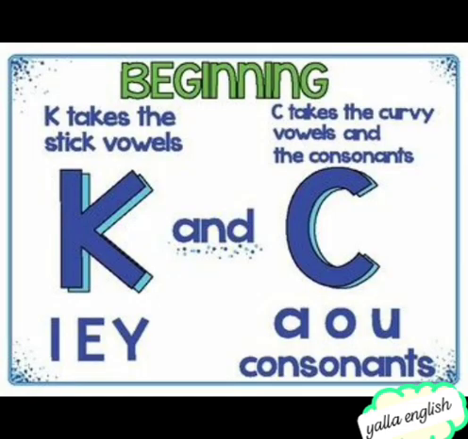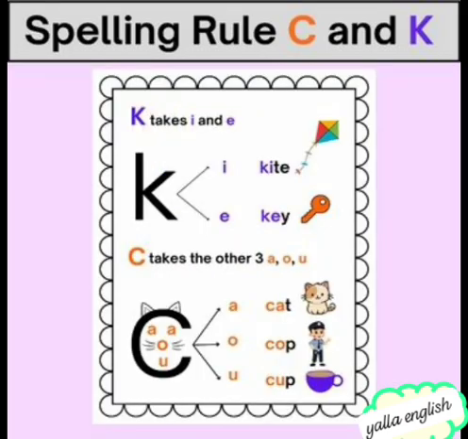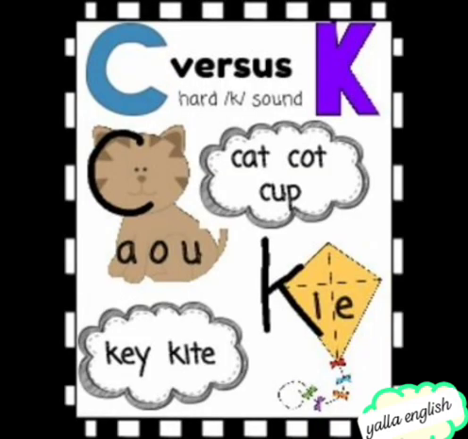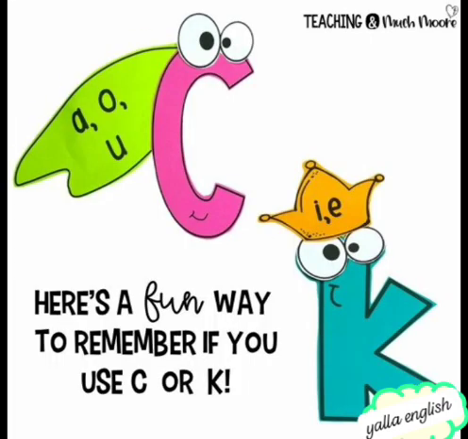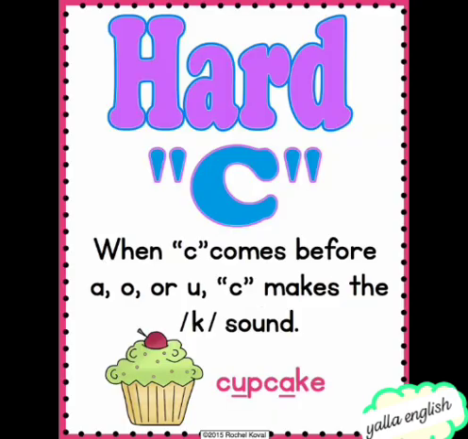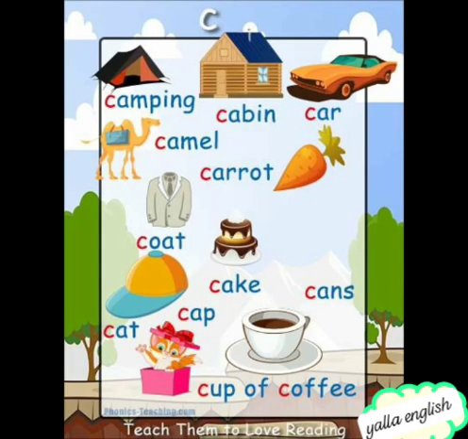When do we write the K sound as K, and when do we write the K sound as hard C? We write the K sound as C when the letter is followed by one of three letters, A or O or U. When the letter is followed by one of these, A or O or U, you can put C. Cat, cow, cute, carrot, cabbage, camel, cube, cucumber.